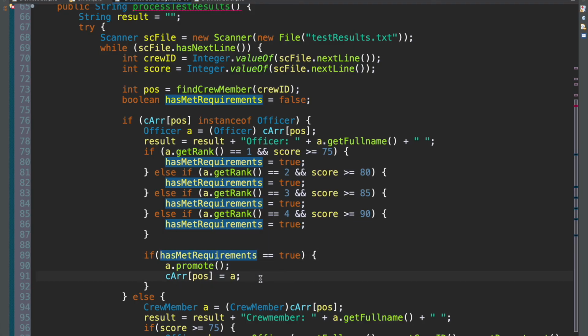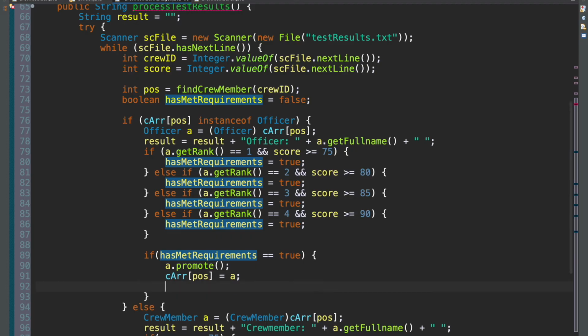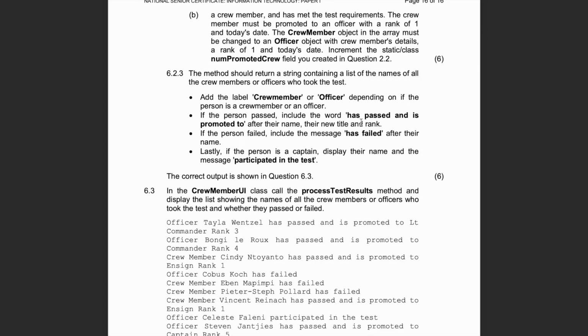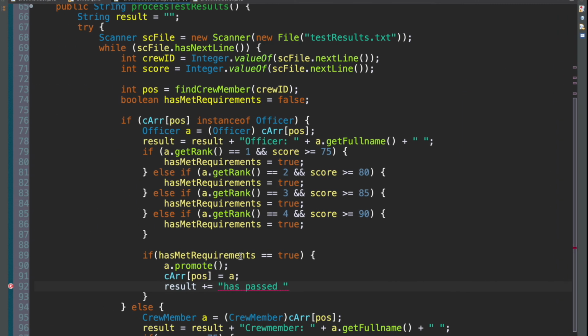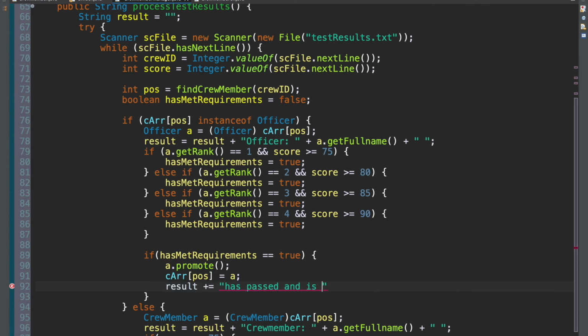So if has met requirements, which is what we're doing in here, then obviously we want to now add to result, right? So we're going to say result plus equal to has passed. Let me just check. Has passed and is promoted to. Okay. Has passed and is promoted to, just like that.